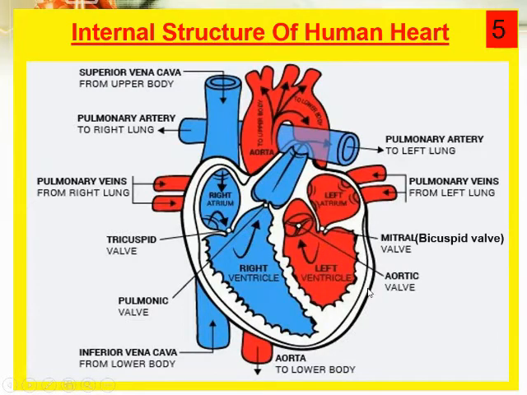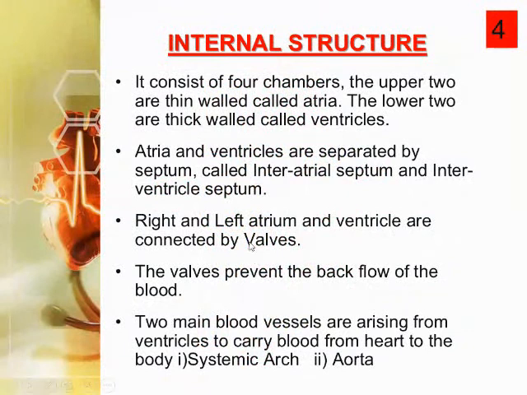What is the main function of the valve? The valves prevent the backflow of blood. Because of these valves, the atrium and ventricles are in contact. Valves are for coordination and contact with each other, but the septum is for separation.